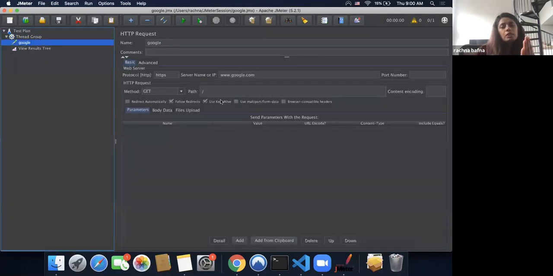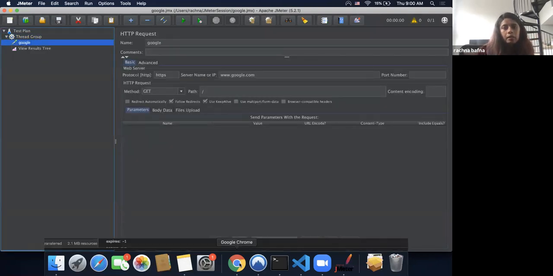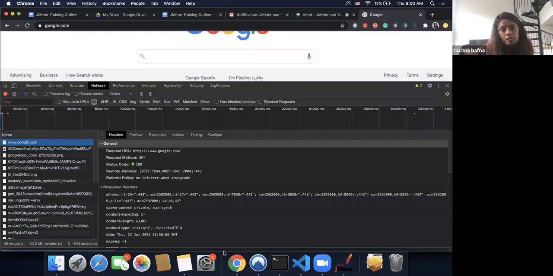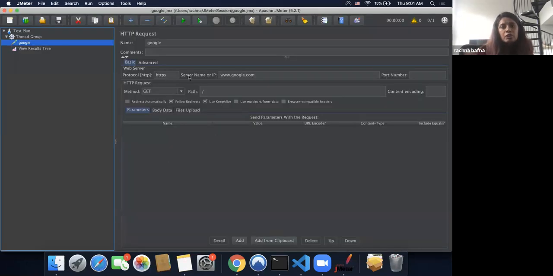Then we switched back and forth between our developer tools network tab to understand how our HTTP request actually looks like. And then we just filled the fields here. And that's about it.